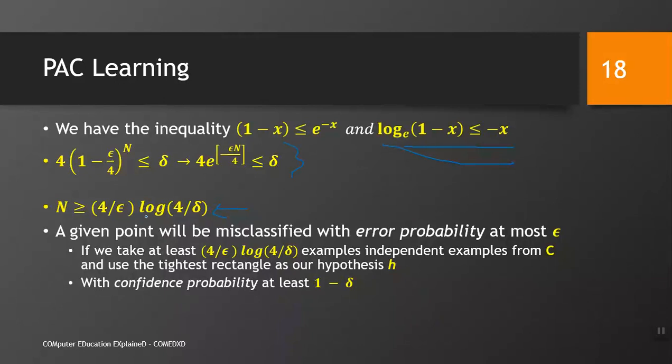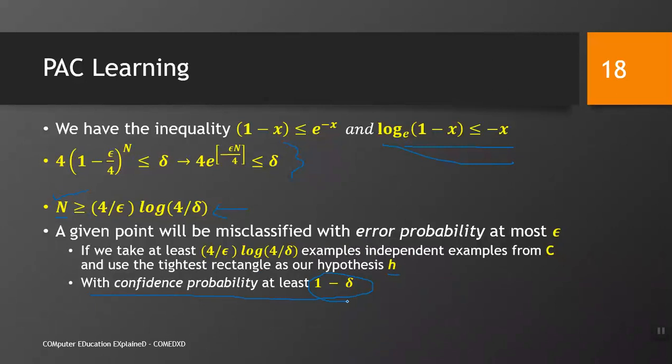What does this show? It shows that the number of training examples must be greater than this value. At least our data set should be this size. A given point will be misclassified with error probability at most epsilon if we take at least this many independent examples from C, and use the tightest rectangle as our hypothesis H, with confidence probability at least 1 minus delta.